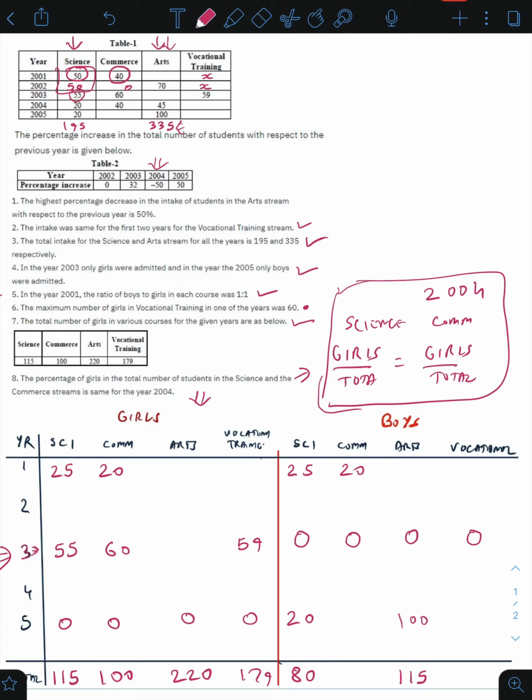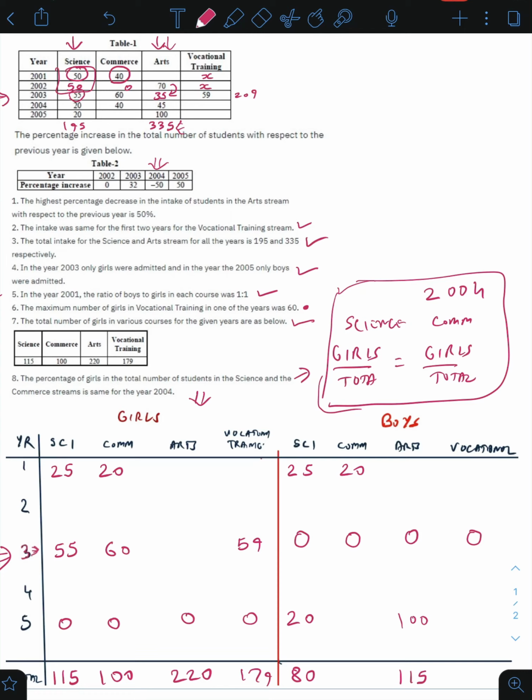So let's assume this to be 35. 70 becomes half and becomes 35. Let's see what happens if we try this assumption. The total for this row comes to 55 plus 60, which is 115, plus 35, which is 150, plus 59, which becomes 200.